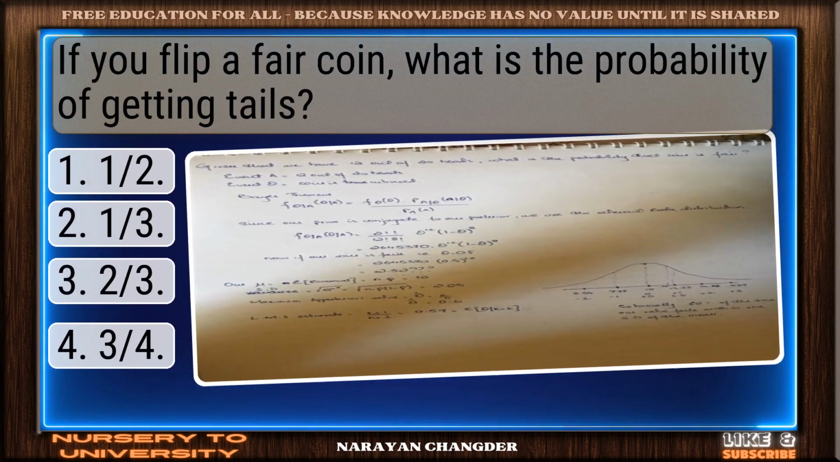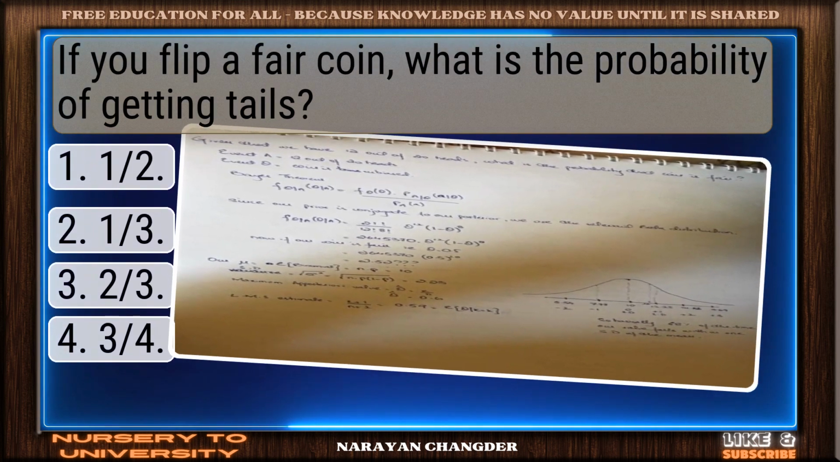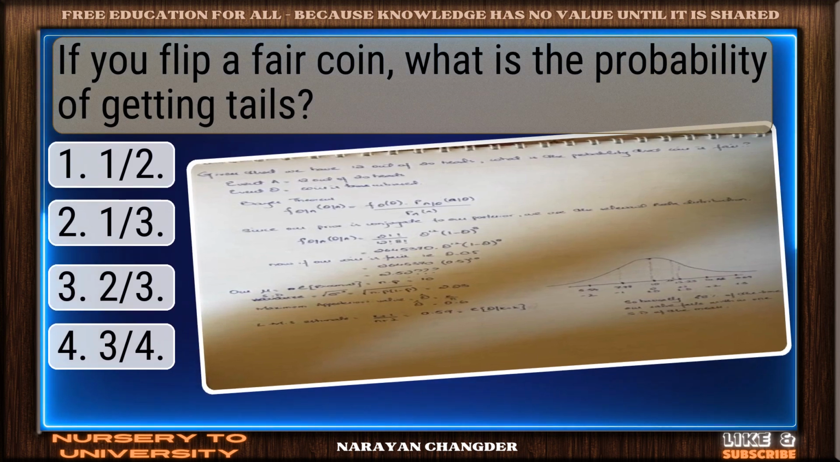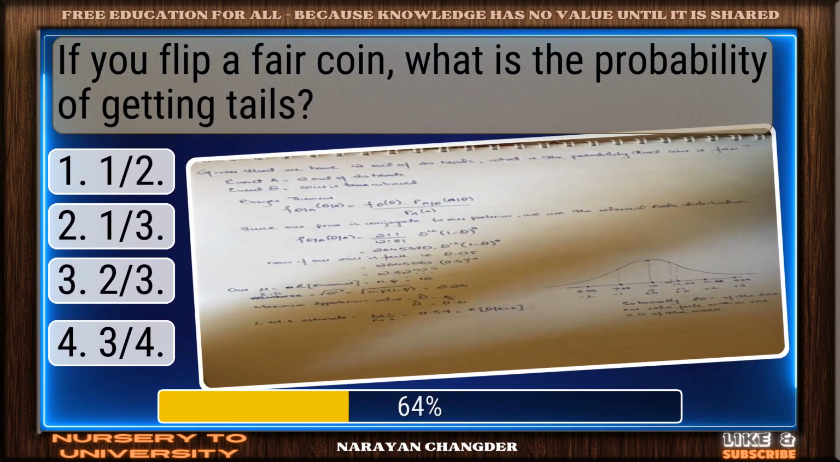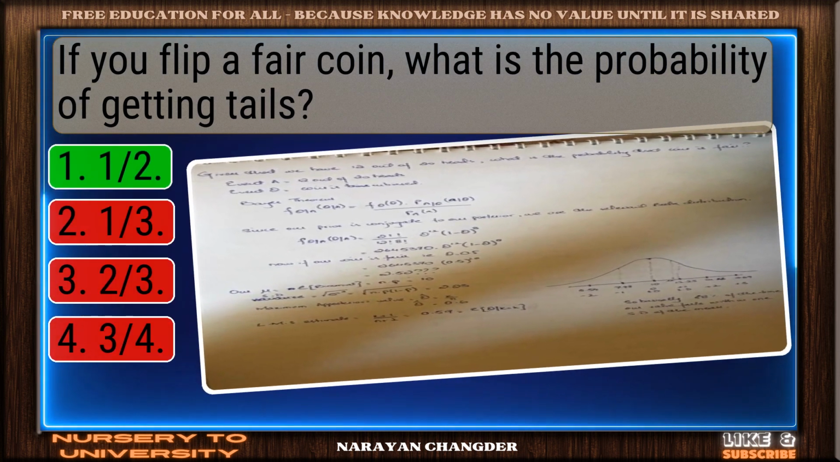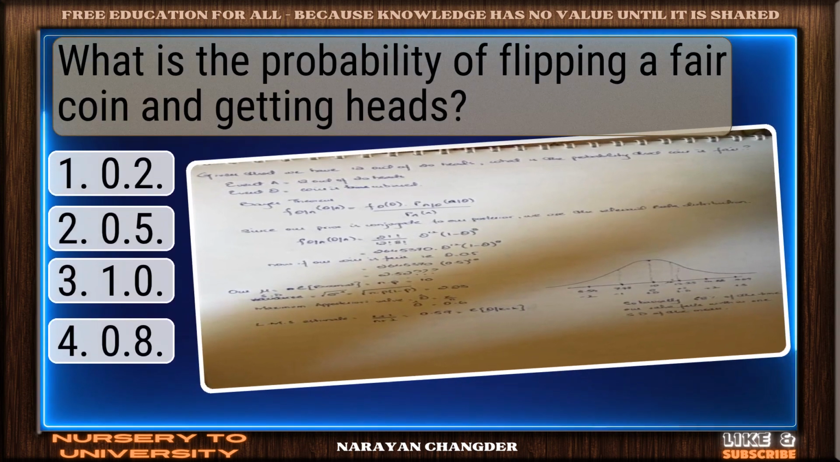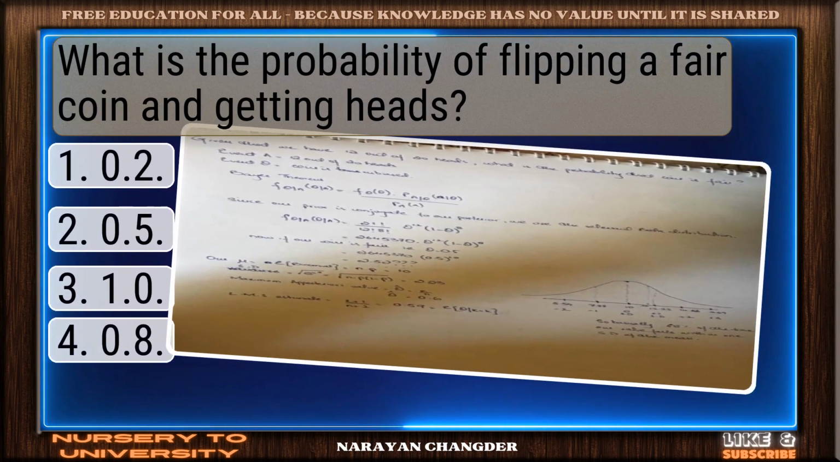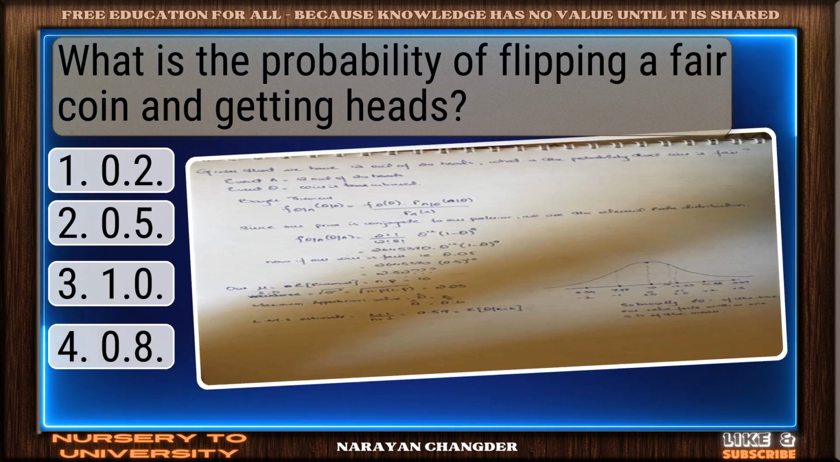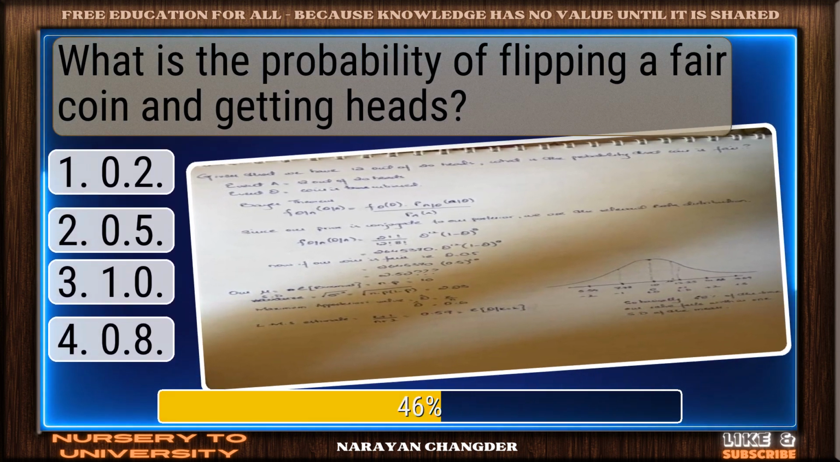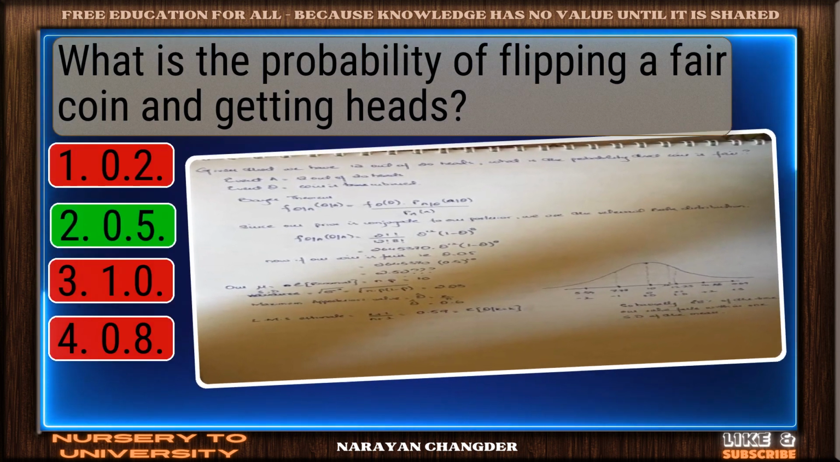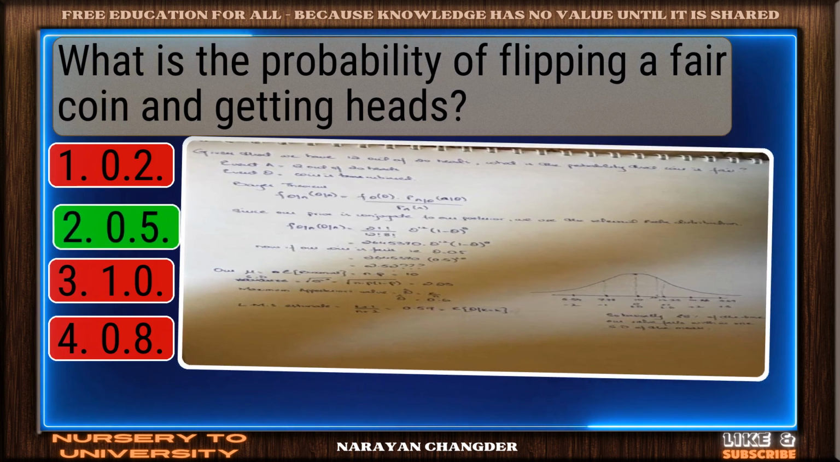Question number 3. If you flip a fair coin, what is the probability of getting tails? Great job. 1 by 2 is the accurate answer. Question number 4. What is the probability of flipping a fair coin and getting heads? You got it. Your choice 0.5 is right.